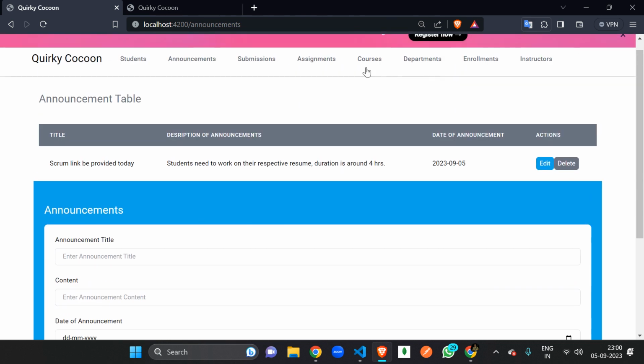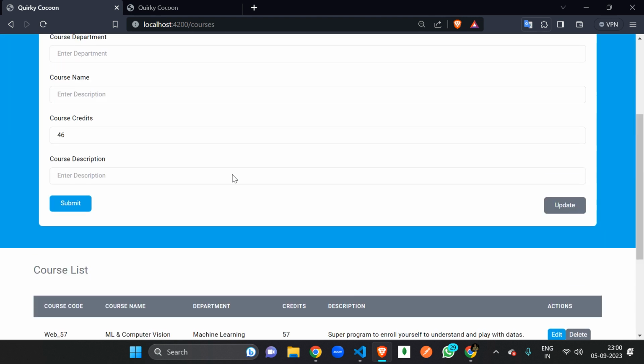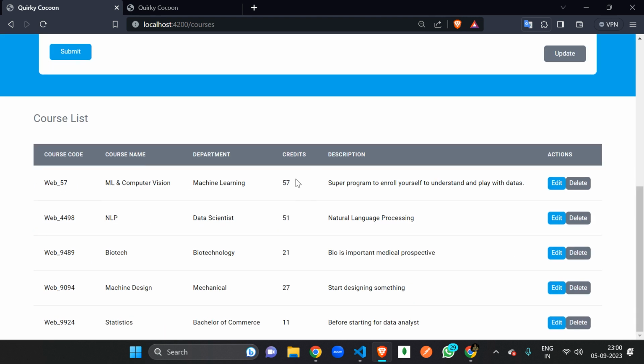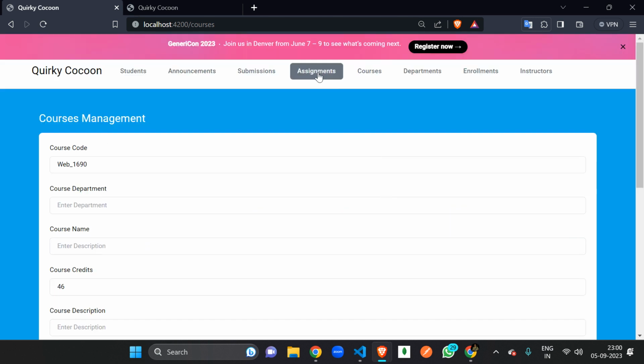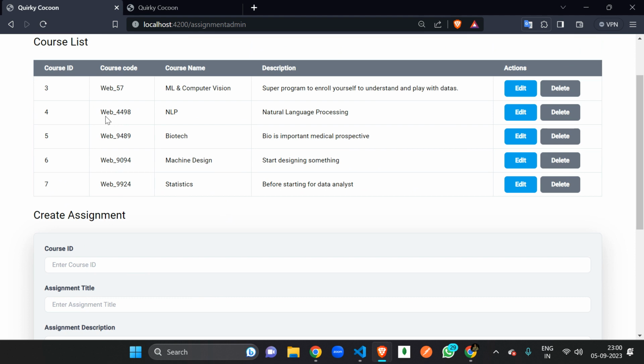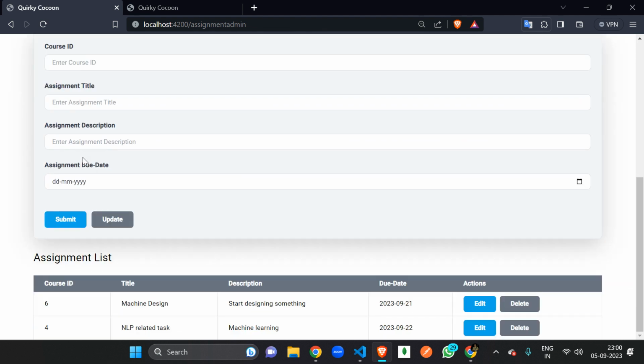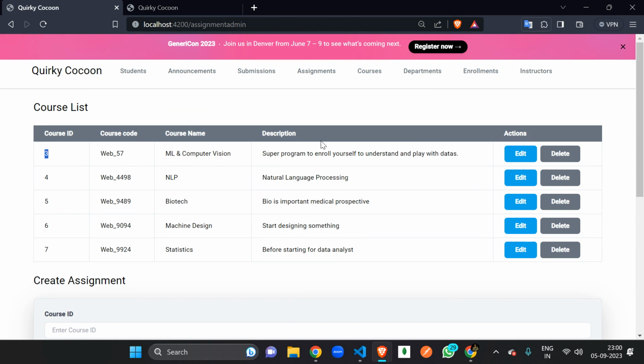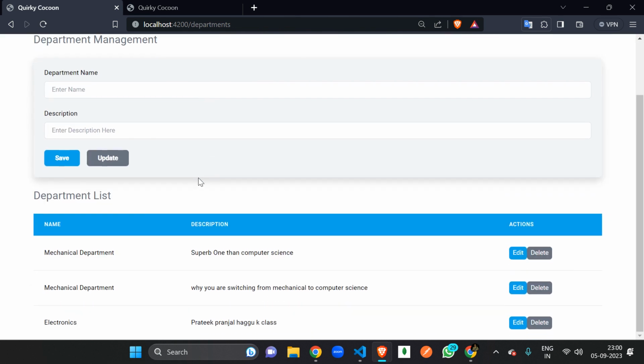So we check the courses, what IDs they have. We scroll through everything. Here the course ID is 3, and for the department, there are no such course IDs here.